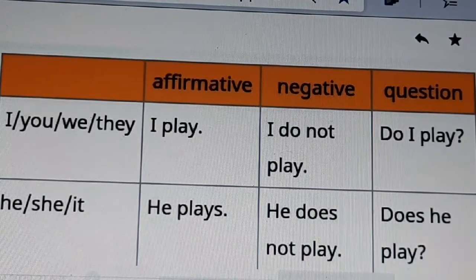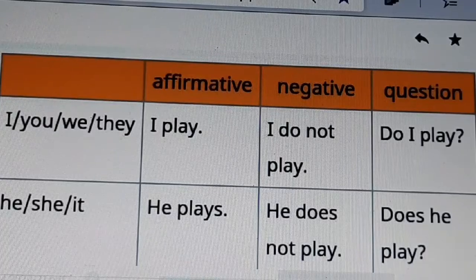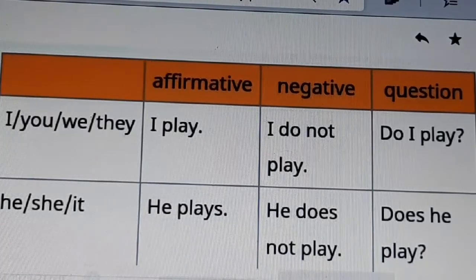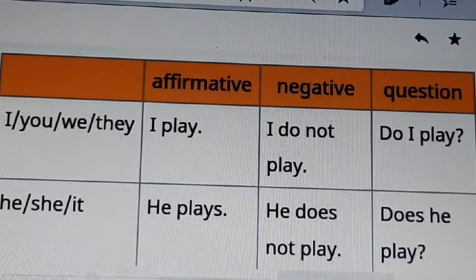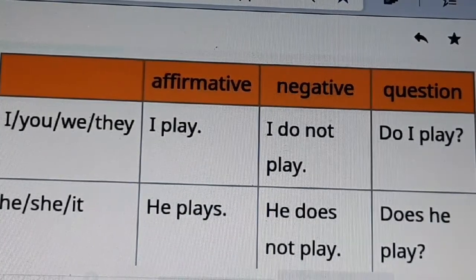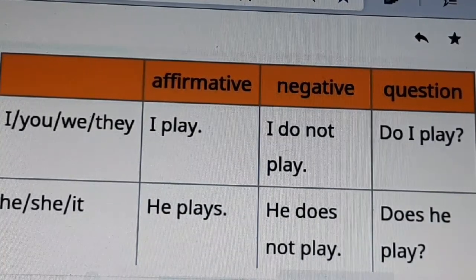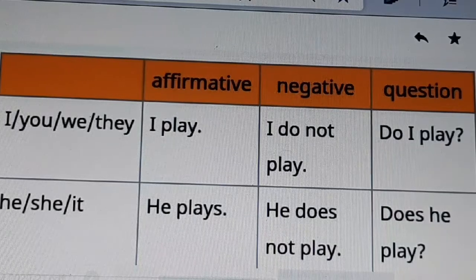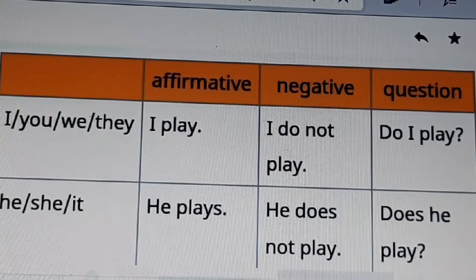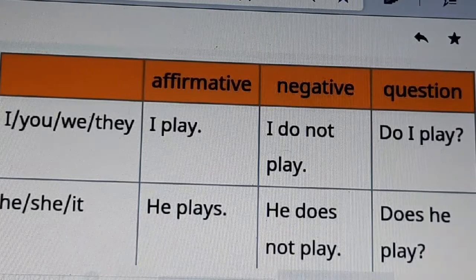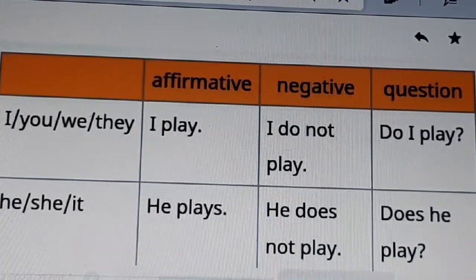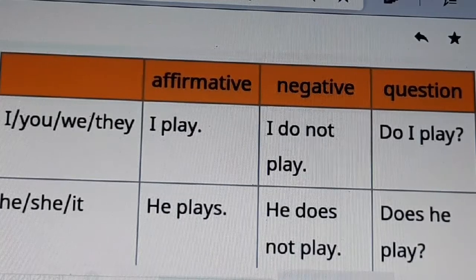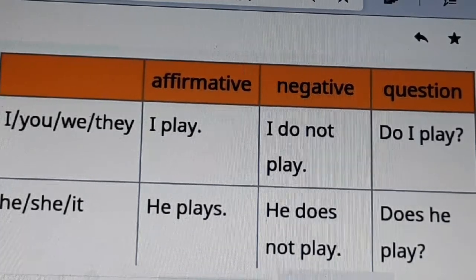In negative sentences: I do not play, you do not play, we do not play, they do not play. In questions: do I play, do you play, do we play? Now he, she, it: he plays, she plays, it plays.